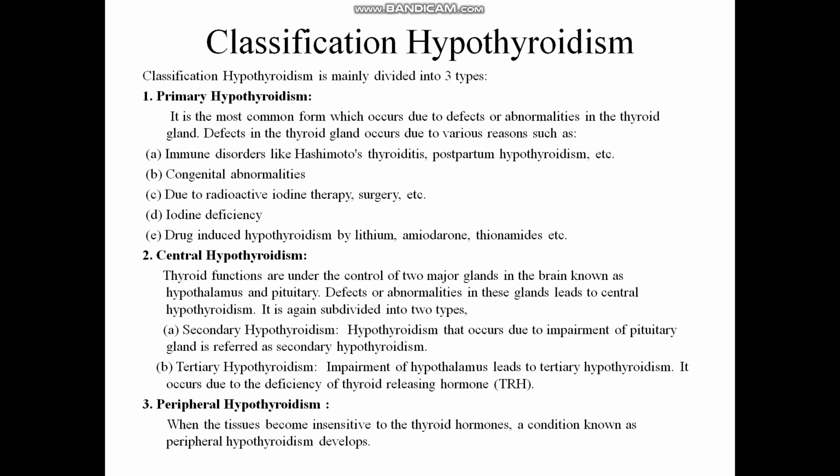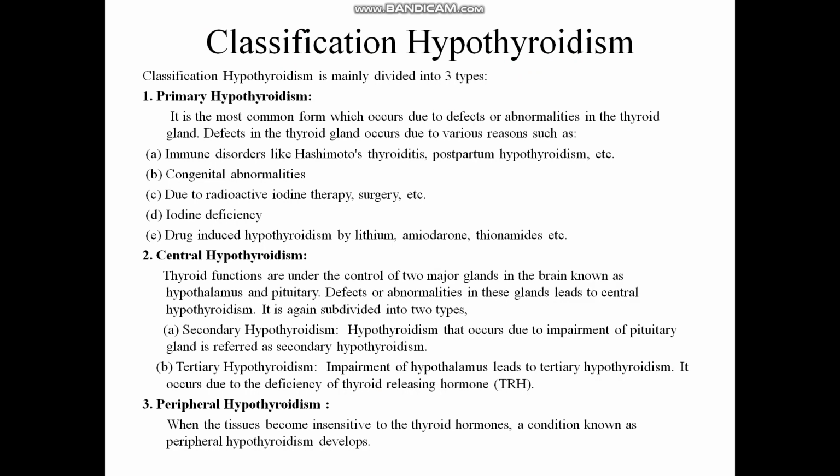It occurs due to immune disorders like Hashimoto thyroiditis, postpartum hypothyroidism, etc., and congenital abnormalities, radioactive iodine therapy or surgery, etc., iodine deficiency, and drug-induced hypothyroidism by lithium, amiodarone, and thionamide, etc. These are the causes of primary hypothyroidism.